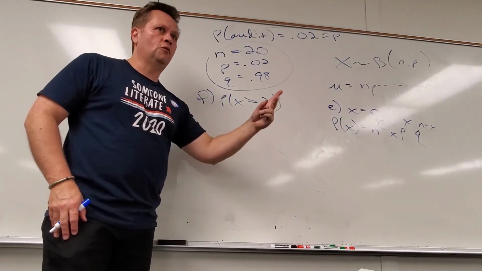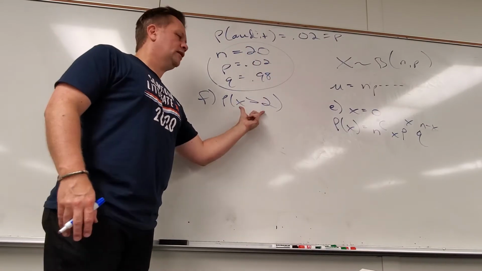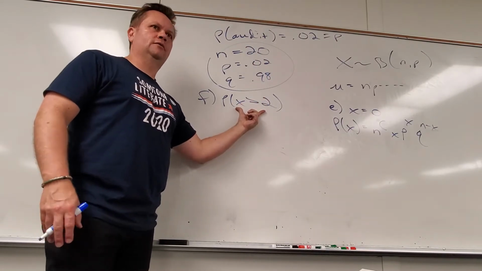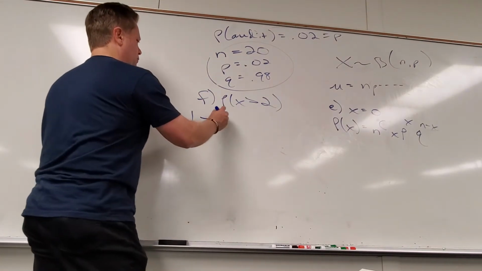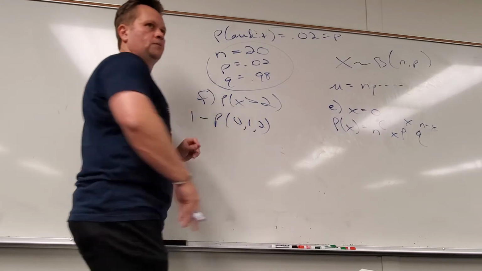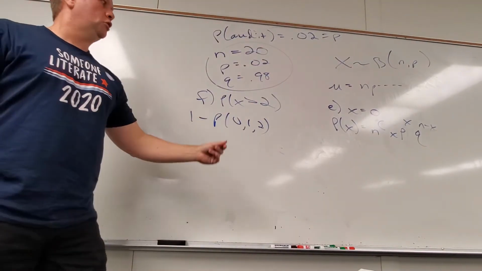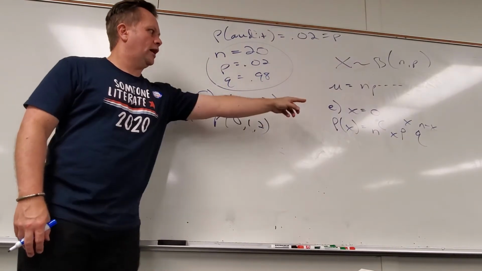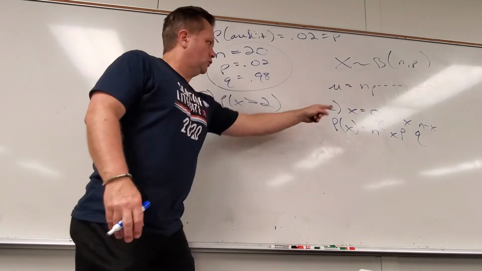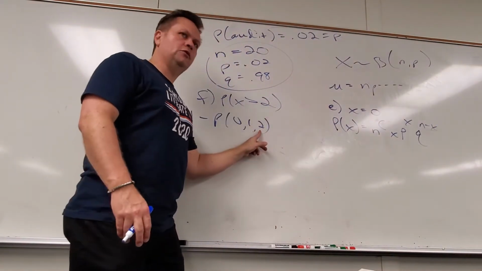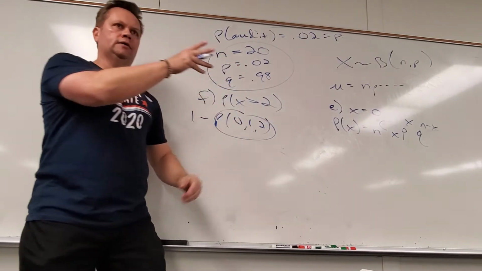0? 1? 2. I like it. Another way to say what's the opposite of this is, what does this leave out? This leaves out 0, 1, and 2. So I could do 1 minus the probability of 0, 1, 2. So instead of doing formulas for 3 up to 20, I could do formulas for 0, 1, 2. And on part E, I already did 0. So I really just need to do that formula for 1, that formula for 2. Add them up. That's the opposite answer, 1 minus.